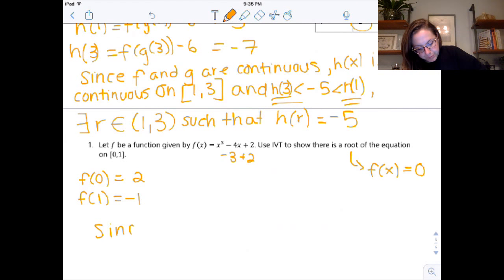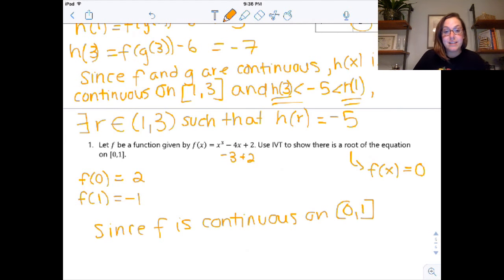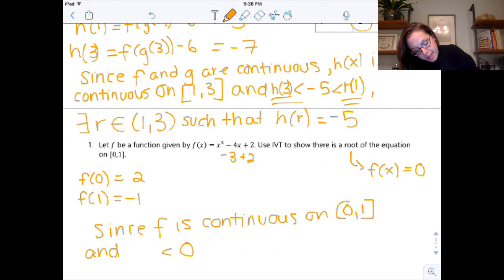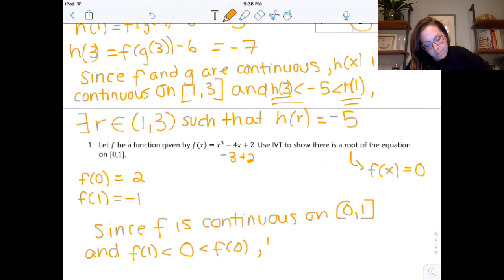Since f is continuous on 0, 1, and if you're wondering why it's continuous, because it's a polynomial. And that's one of those things that we know. We know polynomials are continuous. So since f is continuous on 0, 1, and 0 is greater than f of 1, but less than f of 0, by IVT, or you can just say there must exist. By IVT, there exists